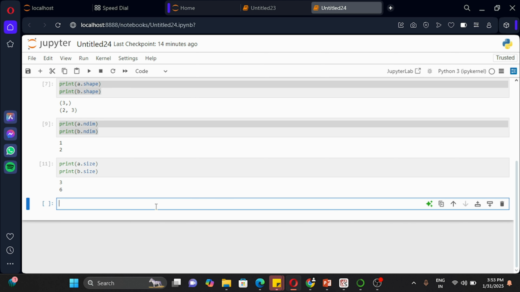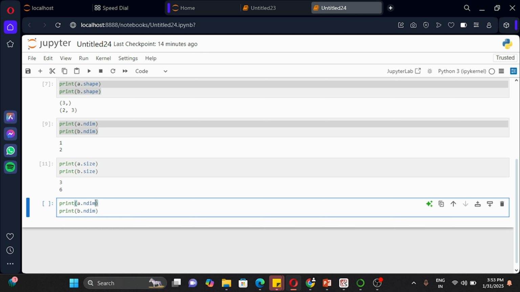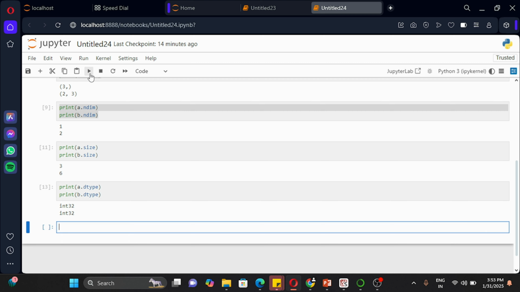Now let's go to another attribute, which is dtype. Let me copy paste the same thing here. A dot dtype, B dot dtype. It is going to fetch the data type, right? int32. The elements in an array could be float, integer, decimal point, string, whatever it is, and dtype is going to give you the data type. In here we have integers, that's why it gives int32. I hope that is clear.